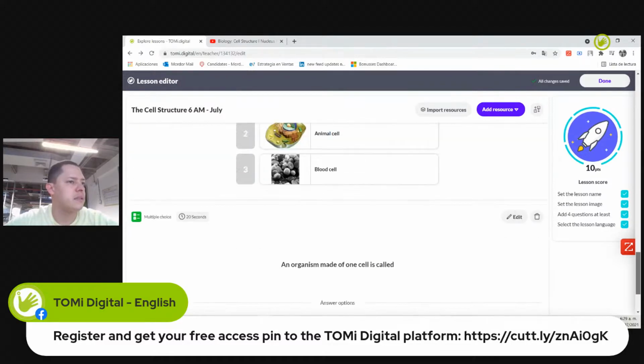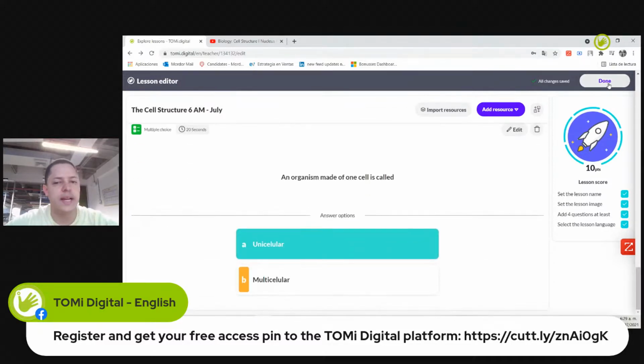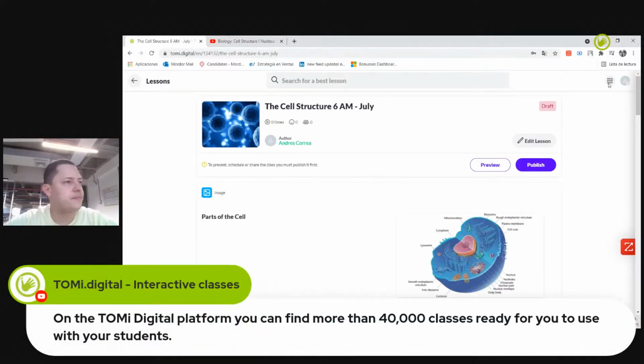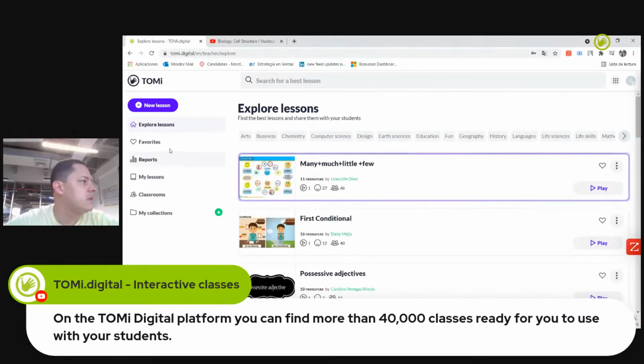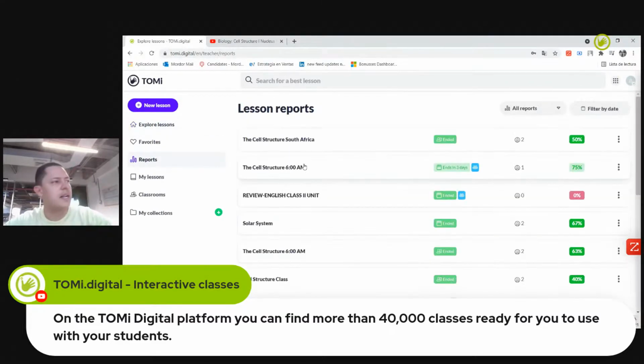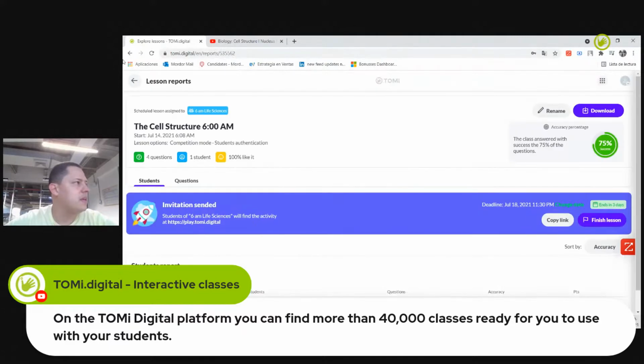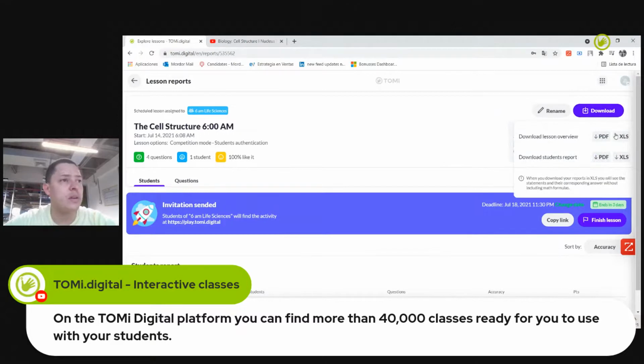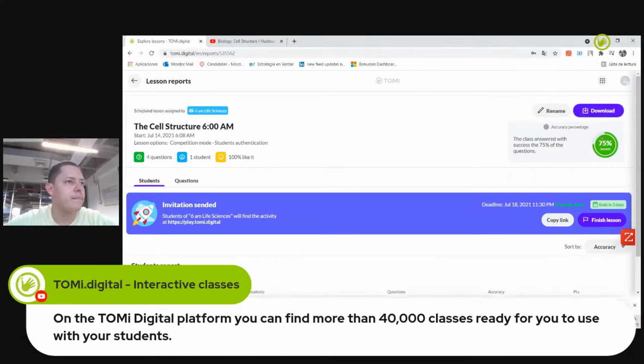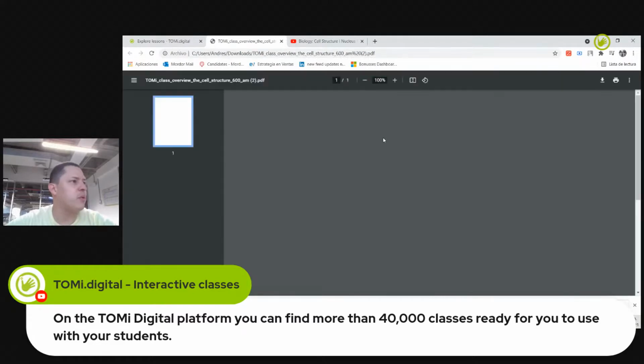And what I'm going to do is finish my class. So I click here in Done, and I already have the class here. And the last thing that I'm going to do is go to my report. So whenever I finish my class, whenever I did everything, I just go to reports. I open the report section, reports that I can upload. I can download in PDF and Excel. Perfect. So this is how the reports look.